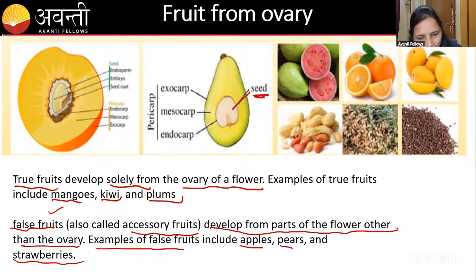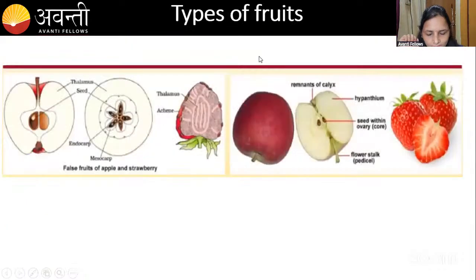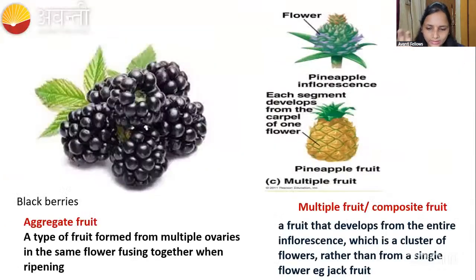That outer part is called an endocarp. And the middle, what we are eating, that is called a mesocarp. And this green thing we will call an exocarp. Okay. Together, all these things, exocarp, mesocarp, and endocarp, we will call a pericarp. Okay. Remember this.